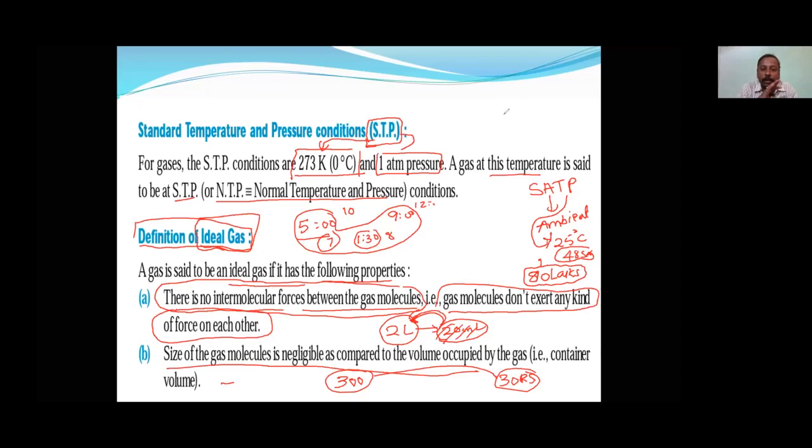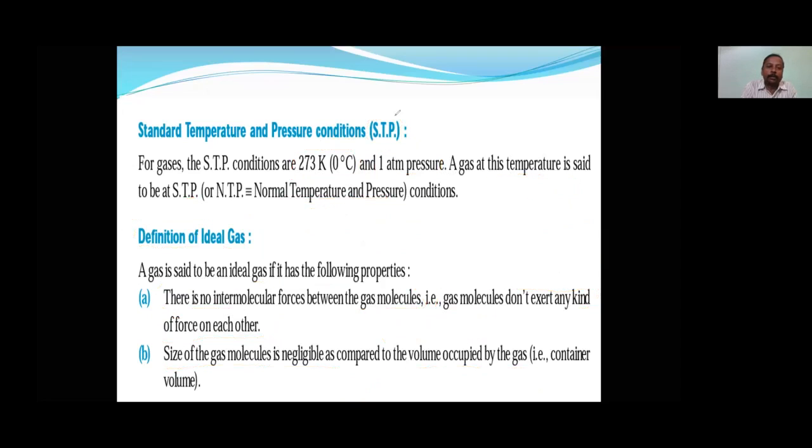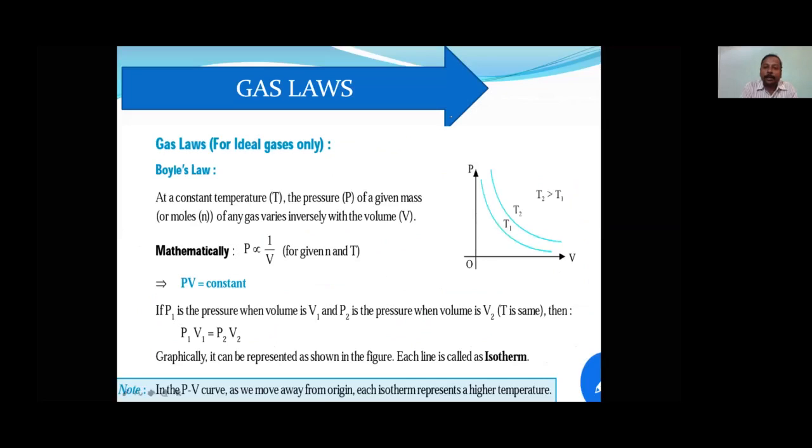Ideal gas means no attraction, no sympathy. No if, no but, only simple life. So that is what an ideal gas is. Now let's see the next. So the ideal gas, I said they are following the, okay.